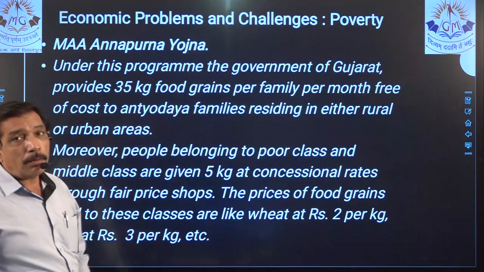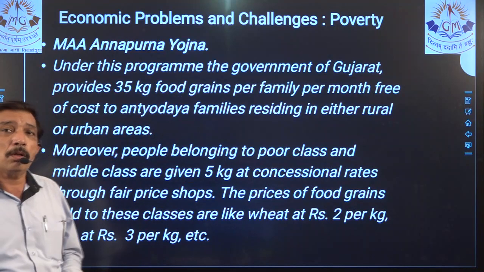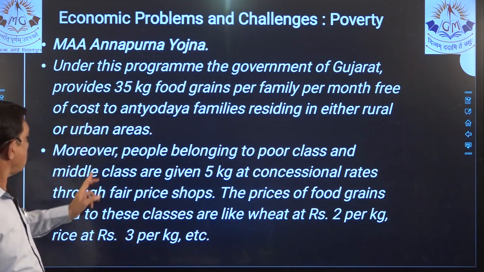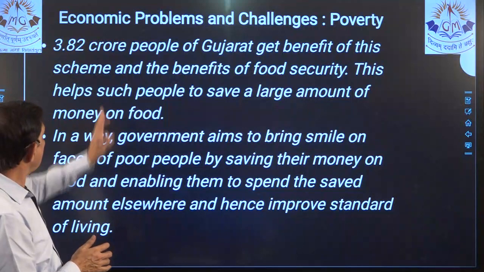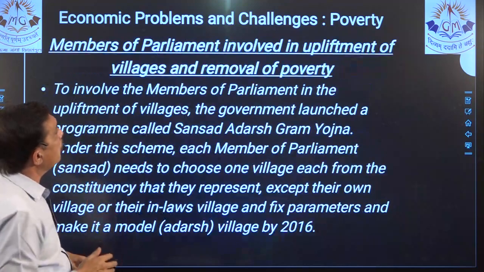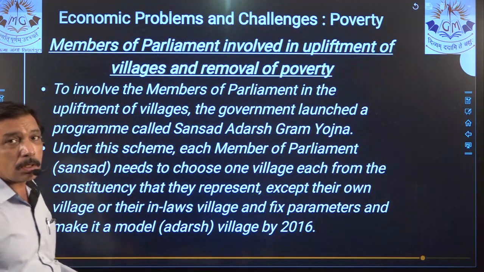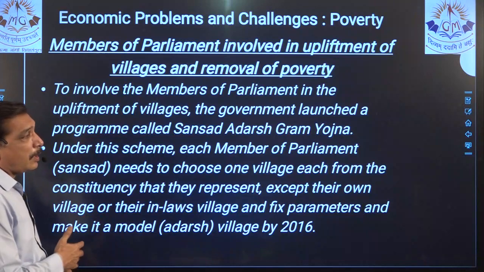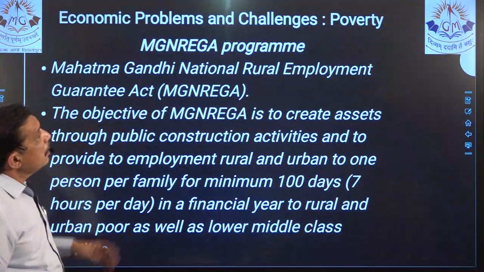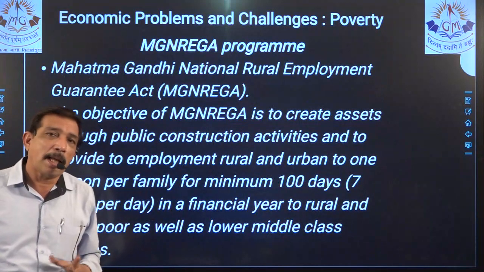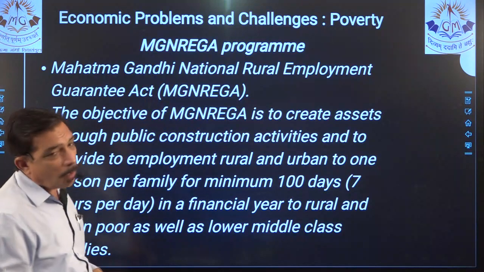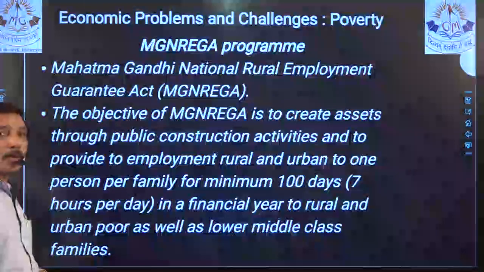Ma Annapurna Yojana, yes, this is quite a good question, and explanation 1, 2, 3, 4, some numbers are also there, so that can give you points. 4 points are there, so this is a 2 mark. Members of parliament included, this is a 2 mark question. This is a big question and it carries 3 marks. Manrega program, yes, Mahatma Gandhi National Rural Employment Guarantee Act, which is known as Manrega.